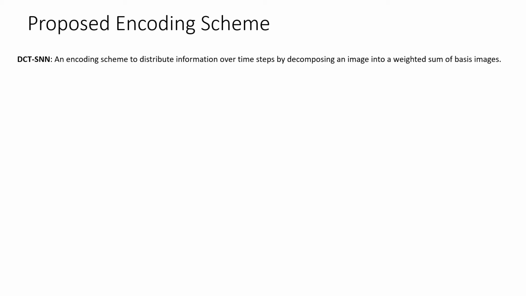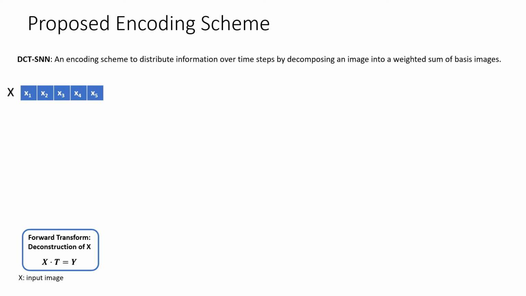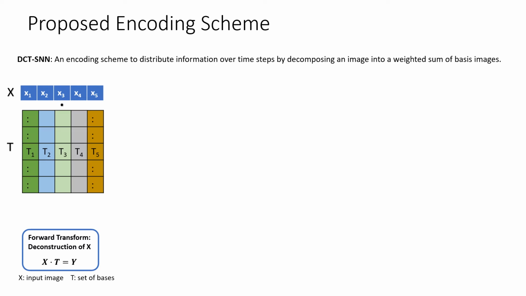Our encoding scheme consists of two phases, deconstruction and reconstruction. In deconstruction, we break down the input X into a weighted sum of pre-selected basis images. Here we show a 1D input vector and 5 bases concatenated as columns of a transformation matrix T. The dot product of this results in the intermediate representation shown in red and denoted by Y.